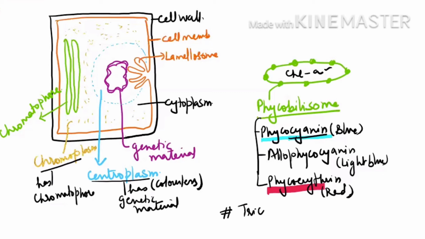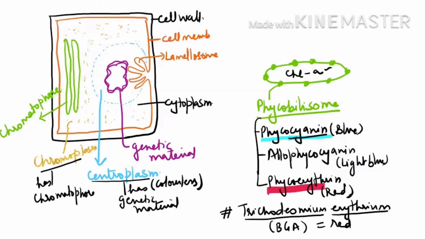Trichodesmium erythraeum, please focus on it here, this is your PMT question, is responsible for the red sea. This is the blue-green algae which is causing the red sea. And it is causing the red sea because of the predominance of this pigment. Which pigment? R-phycoerythrin. Is it clear? Because of the dominance of this pigment, the sea appears red.